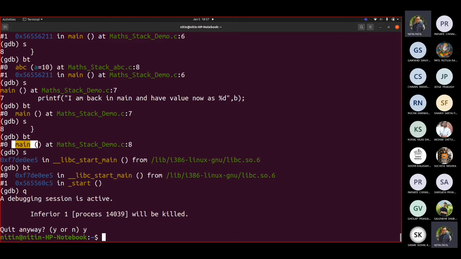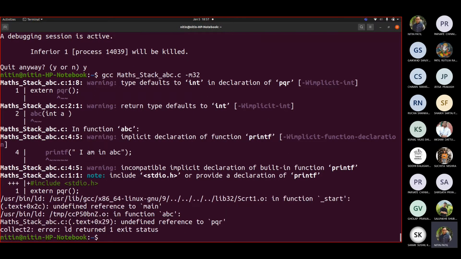Now, on what basis are we saying that it is going to search for main? Let me write this. We had a code, main math stack. Let us take ABC. We know that there is no main function added by us, correct? We haven't added any main function. So if I write this with -m32, see what it says. Undefined reference to main in this function.